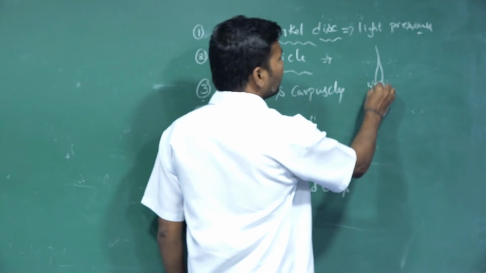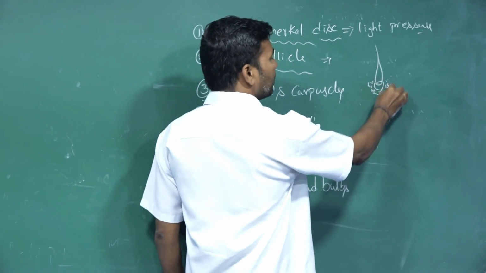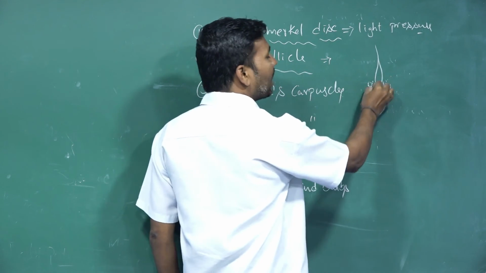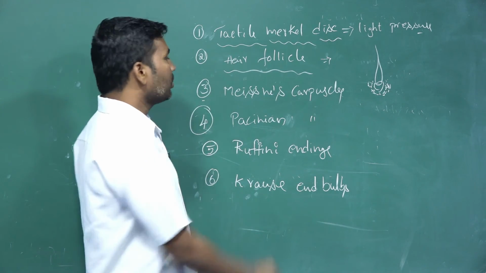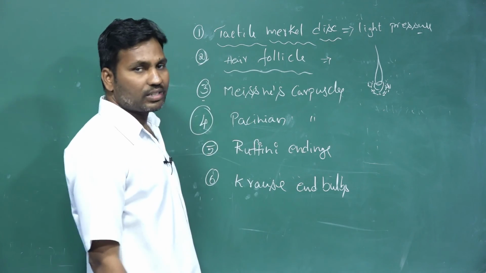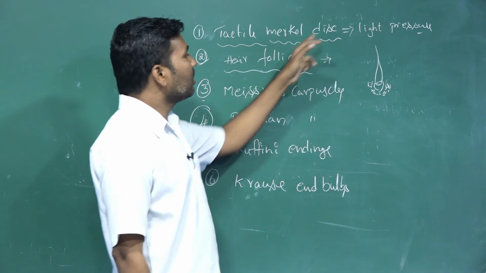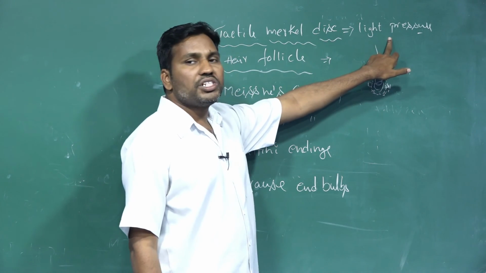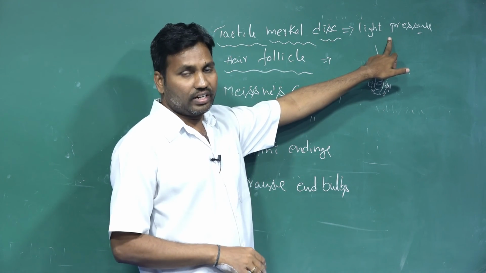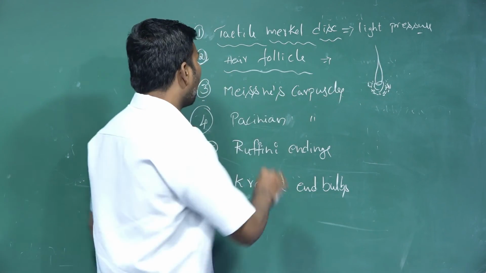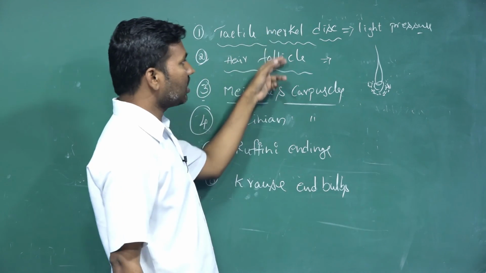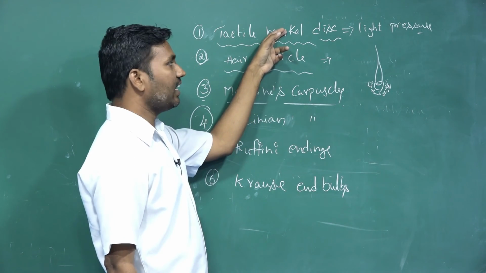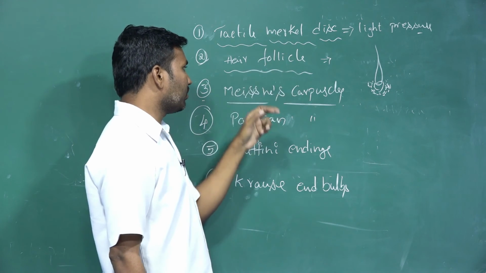To recognize those sensations, the receptor cells are distributed around the follicles of the hair, so these are called hair follicle receptors. These two majorly recognize light pressure and contact.